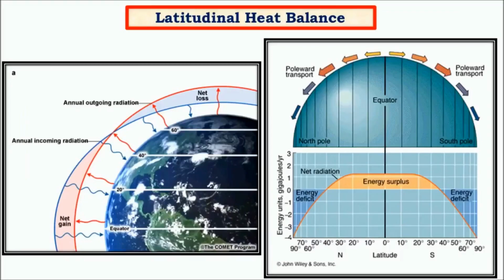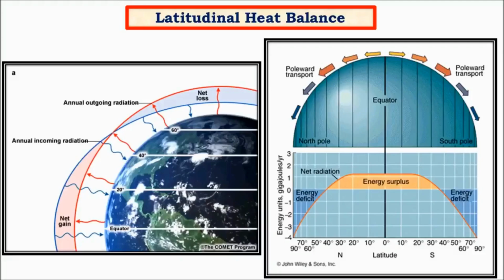So the next important concept is latitudinal heat balance. Latitudinal heat balance is nothing but the heat balance between latitudes where the temperature difference is quite significant. For example, the equator is at very high temperatures because of the direct rays received from the sun, that is, the insolation is highest at the equator, whereas due to the shape of Earth and also due to the increase in latitude, the poles have a lesser amount of heat reception.